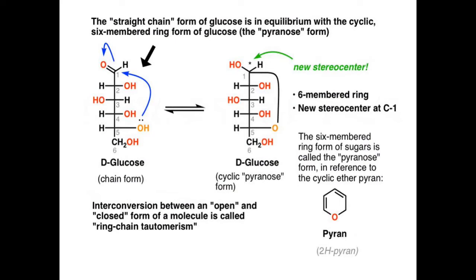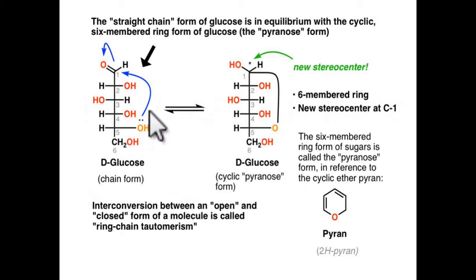The straight chain form of glucose is in equilibrium with the cyclic six-member ring form, the pyranose form. So there is an equilibrium between the chain form and the cyclic form. Here we can see the hydroxy group at the fifth carbon.